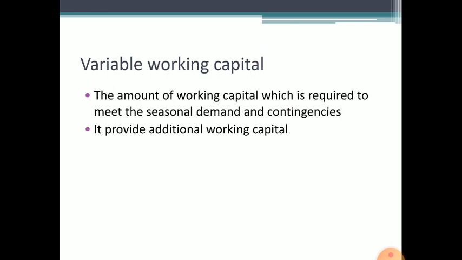The temporary working capital, or variable working capital, varies with the volume changes of the business. This is the additional capital needed to meet seasonal or special needs in the business organization. It is needed when the demand is increased, when special needs occur. At those times, such working capital is needed. Okay, this is variable working capital.